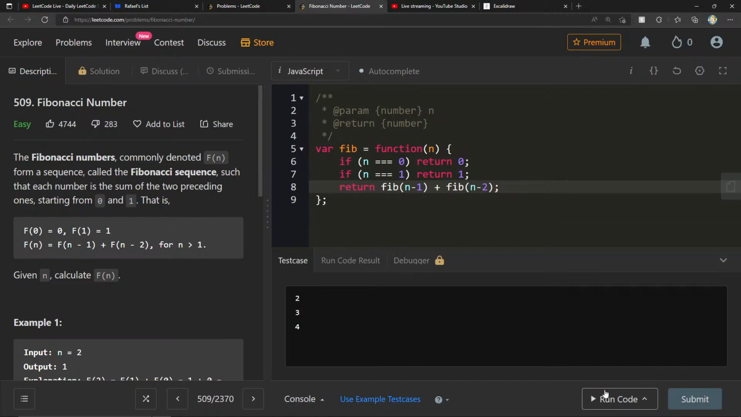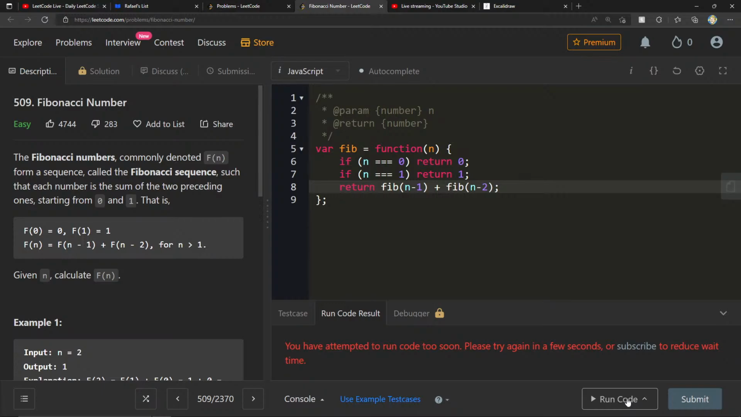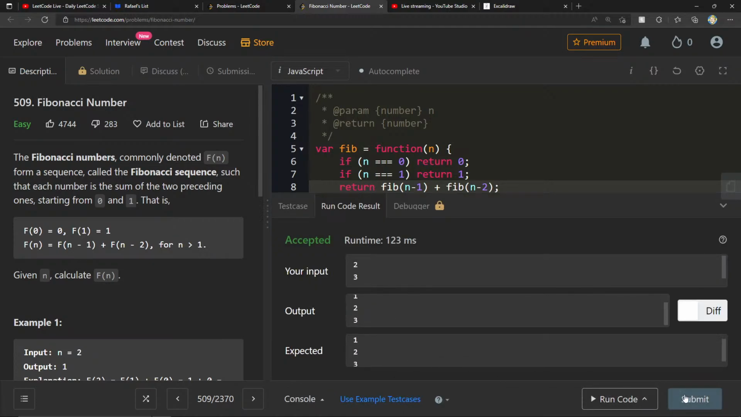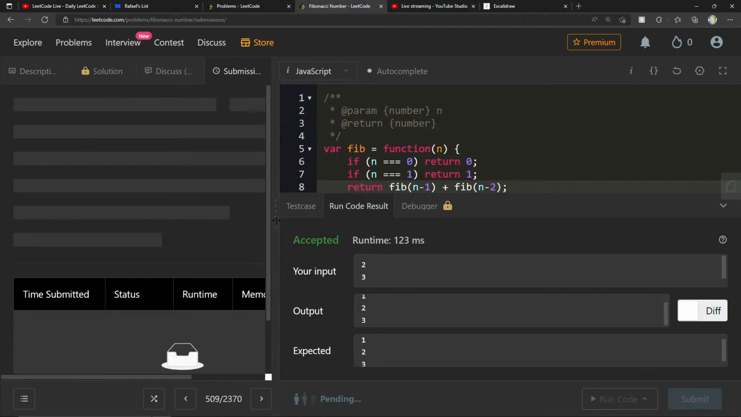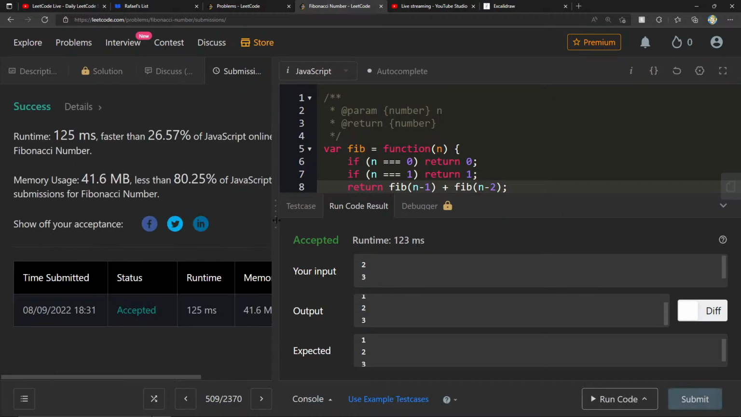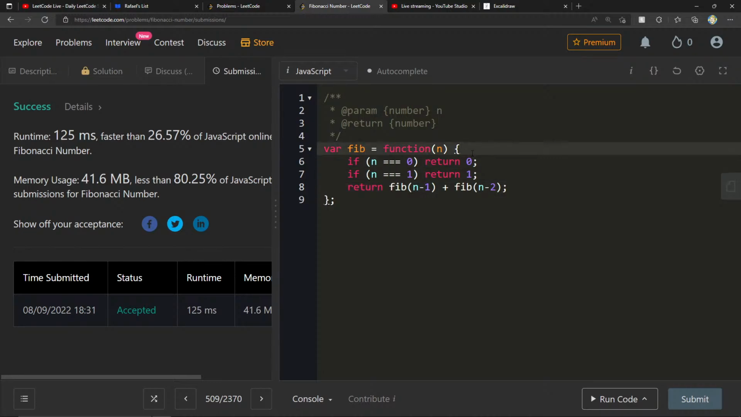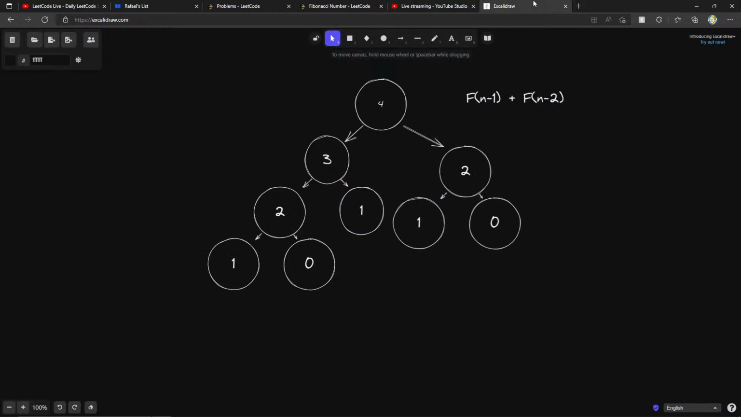1, 1. 1, 2, 3, 1, 2, 3. Let's submit this. Okay, 26.57. Now, probably being able to solve this question, I think, is a cool milestone. And you did it recursively, and we should probably talk about the space and time complexity.